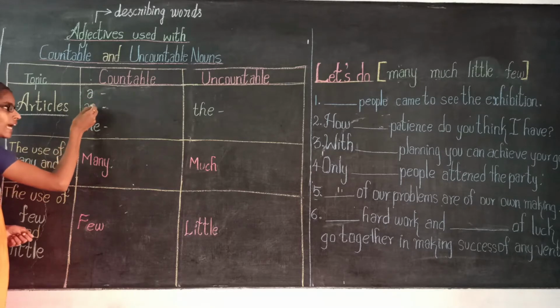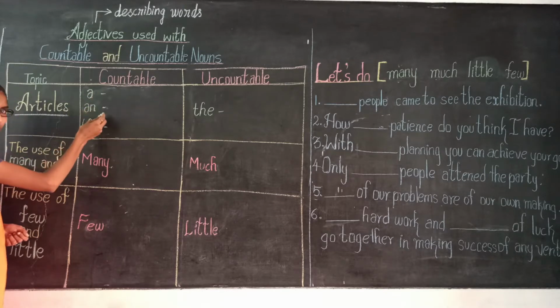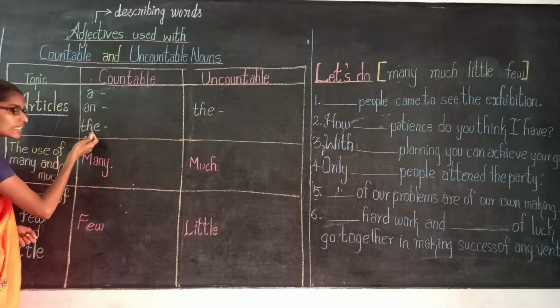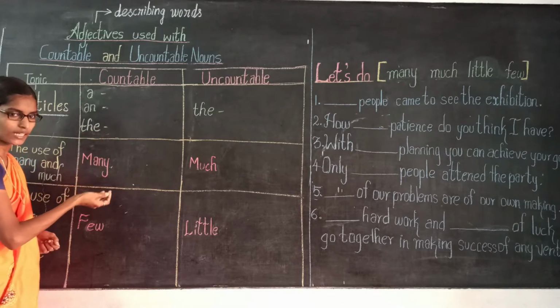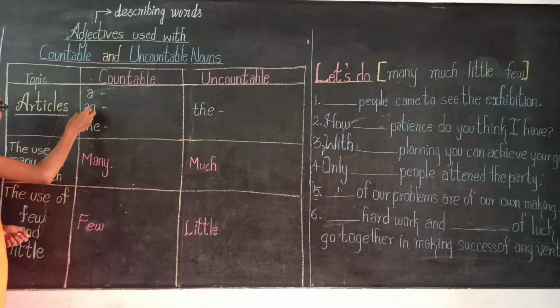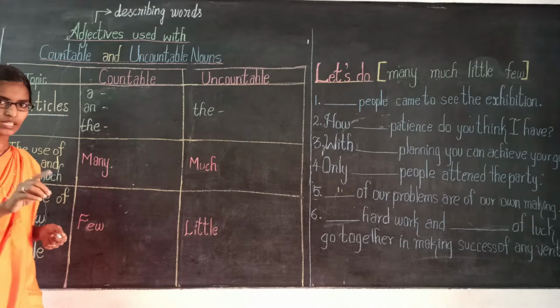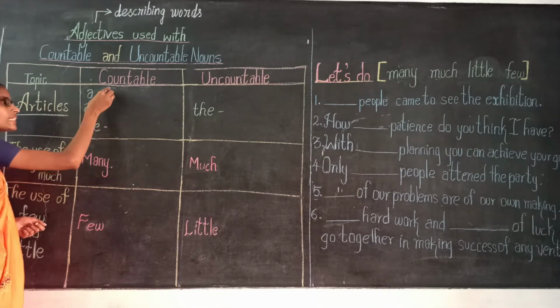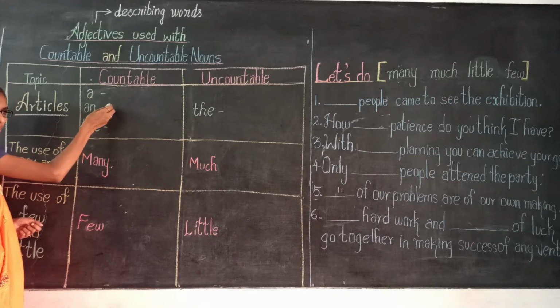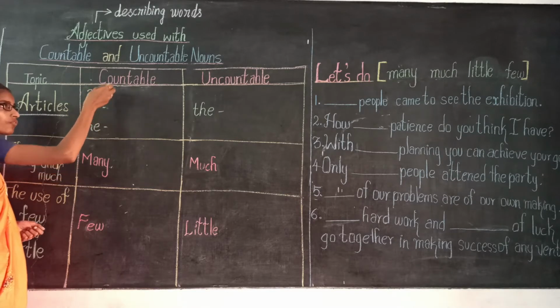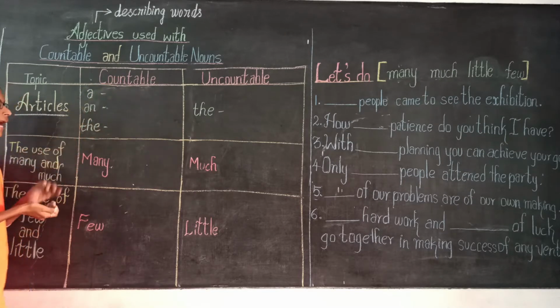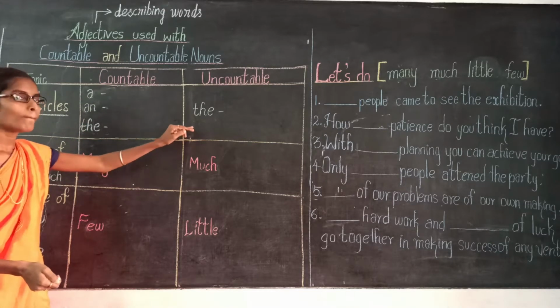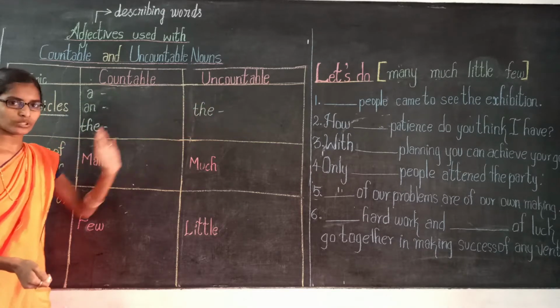A and an are called indefinite articles, and the is called the definite article. A and an denote only one of something, so they are used only for countable nouns, and the is used for both countable and uncountable nouns.